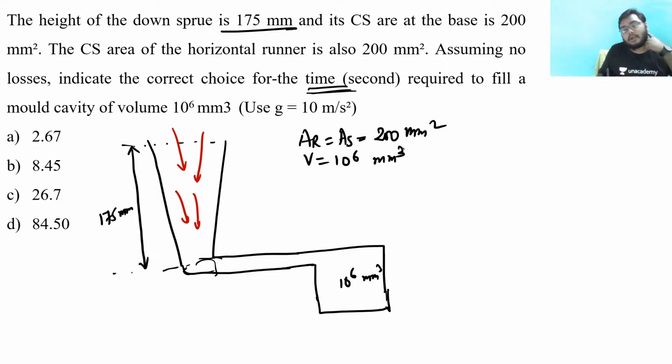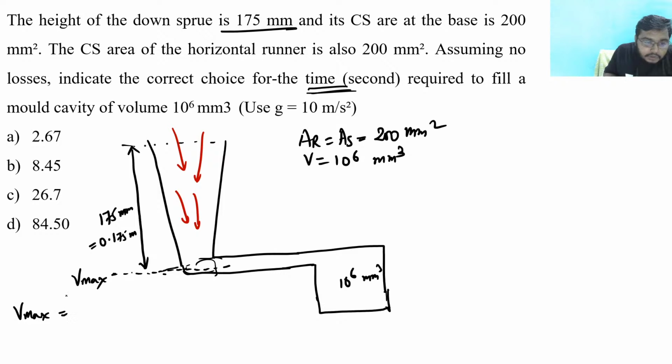this velocity? What would be the velocity through which this flow would be there? We can say that this is 175, so we can say that this is 0.175 meter. Now if we go for the velocity, the maximum velocity, V max. So my Vmax would be, this is my HT, total height, clear? This is my total height.